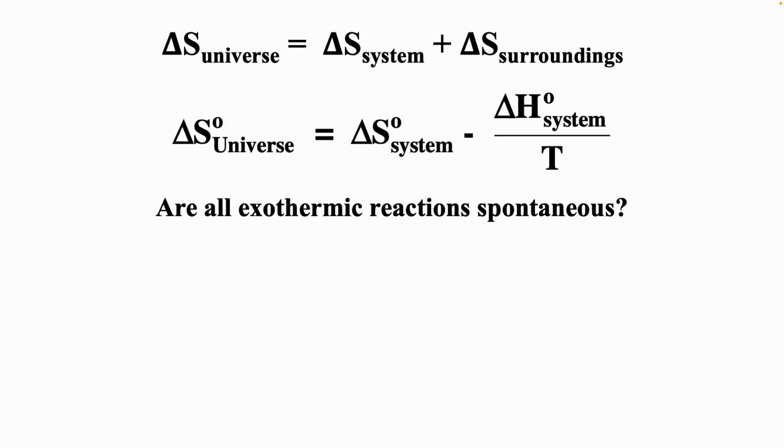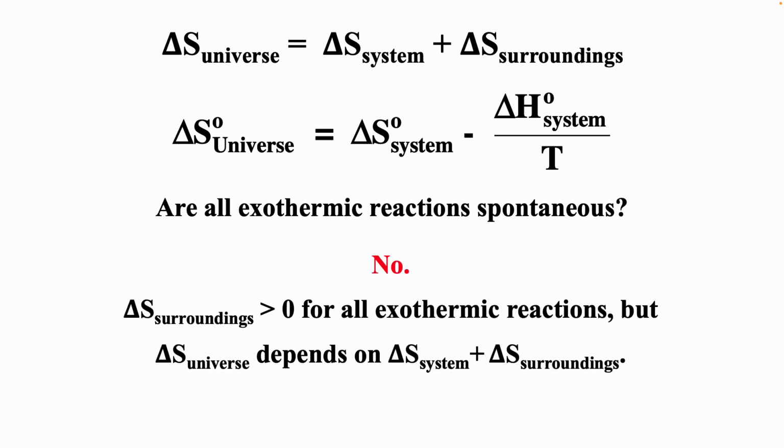And so are all exothermic reactions spontaneous? Again, please remember exothermic means that heat is going from the system to the surroundings. Well, exothermic means that delta S surroundings would be positive, but doesn't say anything about delta S system. Delta S system could be positive or negative, and so exothermic reactions are not always spontaneous. Some are going to be spontaneous, some are not going to be spontaneous. You have to know both the system and the surroundings.